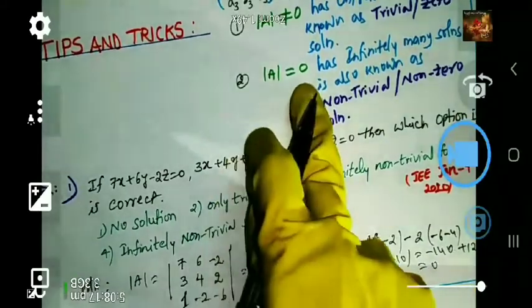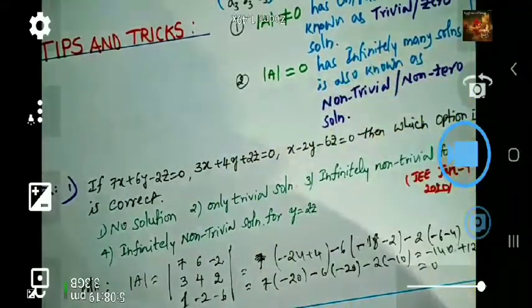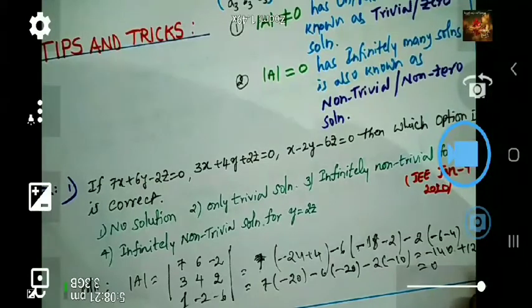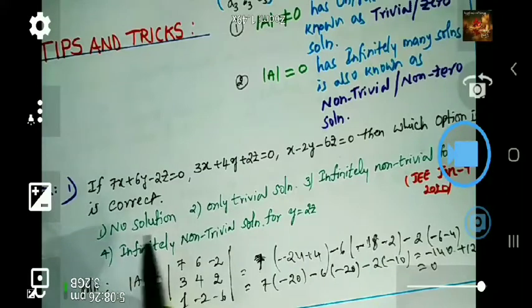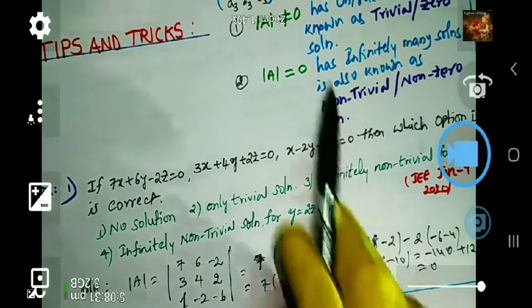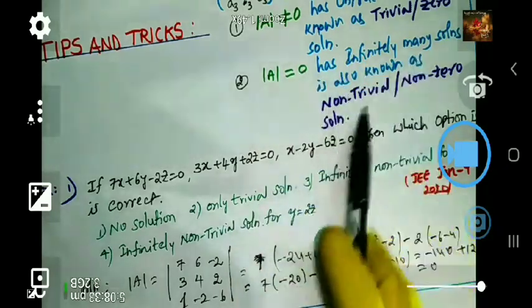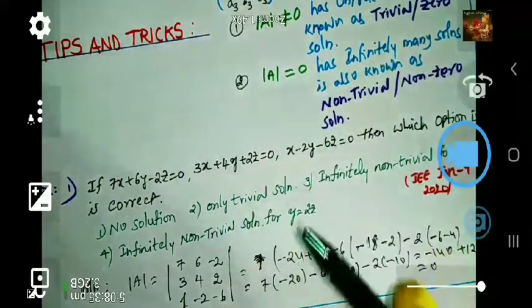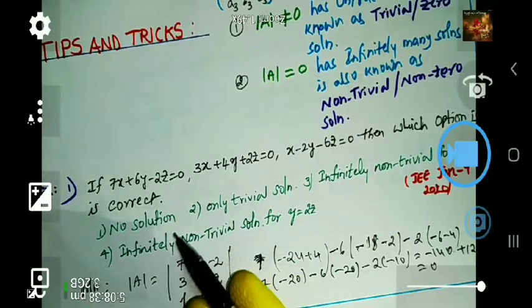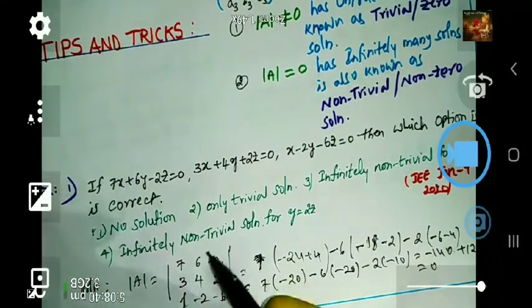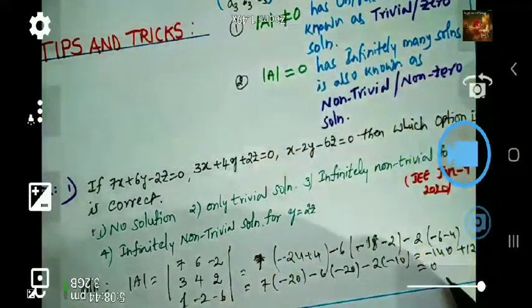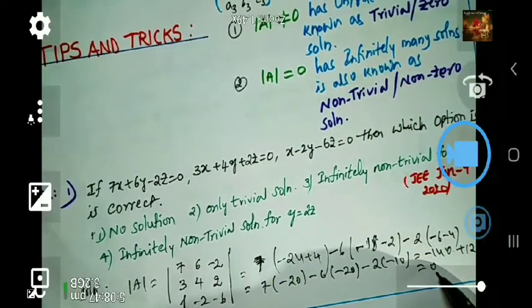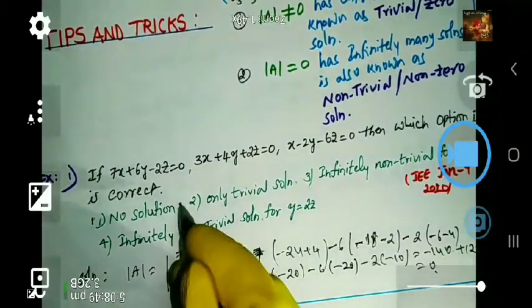What happened? When determinant of A is equal to 0, it has infinitely many solutions. Look at the options. What is the first option? No solution. Is it correct? No, because determinant of A equal to 0 means infinitely many solutions, meaning there will be a solution. So no solution is not correct. What about the second option? Only trivial solution. Trivial solution means determinant of A is not equal to 0, but here determinant of A is 0. Therefore the second option is also not correct.